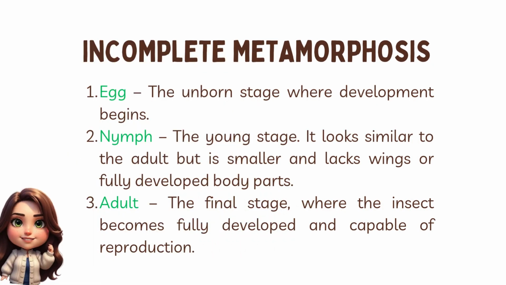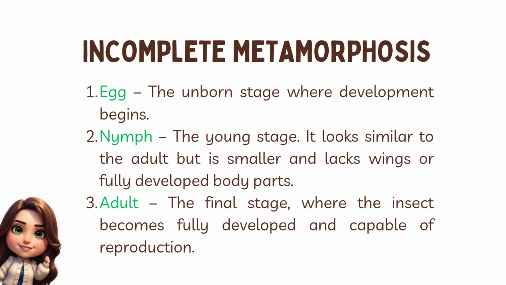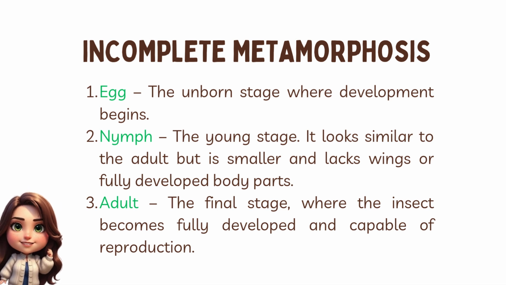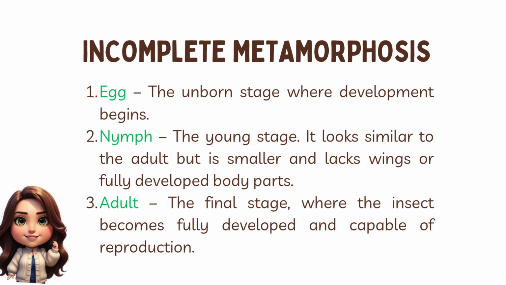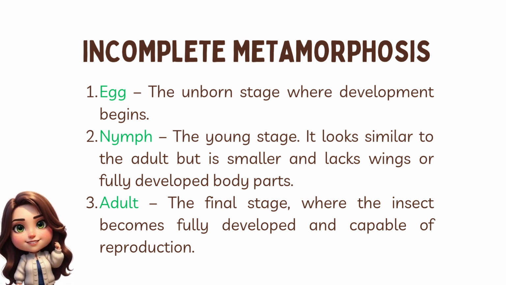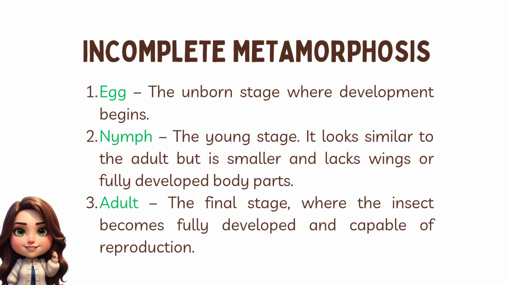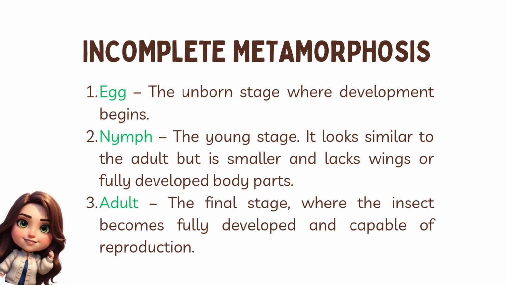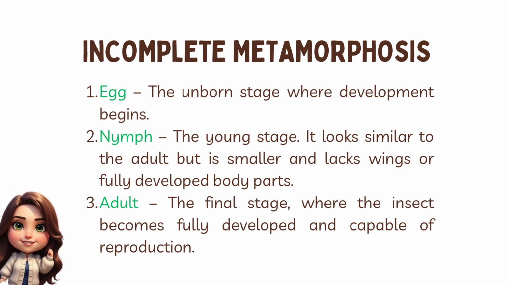Incomplete metamorphosis. Other insects undergo only 3 stages of development, called incomplete metamorphosis. About 10% of insect species go through this type. Examples include dragonflies, grasshoppers, and cockroaches. Their life cycle has 3 stages. Egg, the unborn stage where development begins. Nymph, the young stage. It looks similar to the adult but is smaller and lacks wings or fully developed body parts. Adult, the final stage, where the insect becomes fully developed and capable of reproduction.